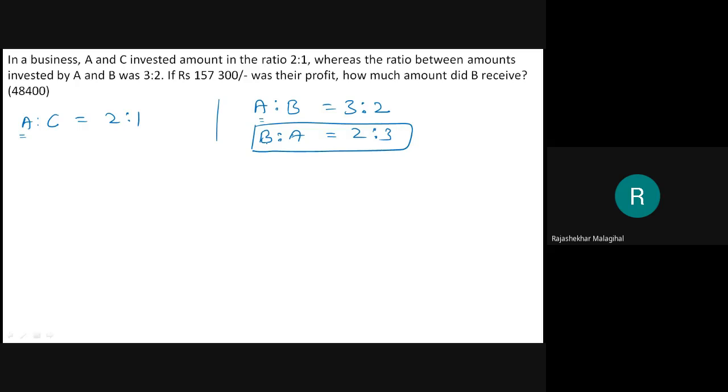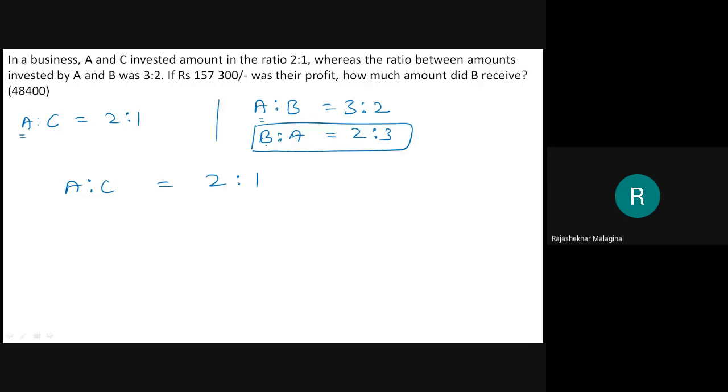Understood? Now what? Then A is to C equal to 2:1. Then another thing given is A is to B equal to 3:2. Okay, this is fine. Now this A is here and A is here. This one I will make reverse: B is to A equal to 2:3. Just I reverse this one. Now A is to C equal to 2:1.